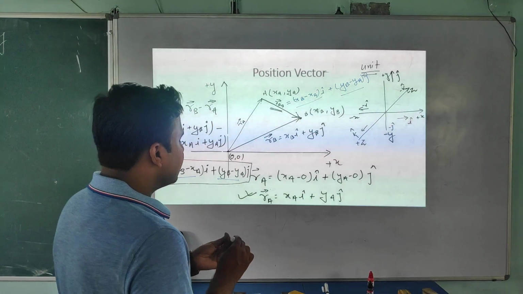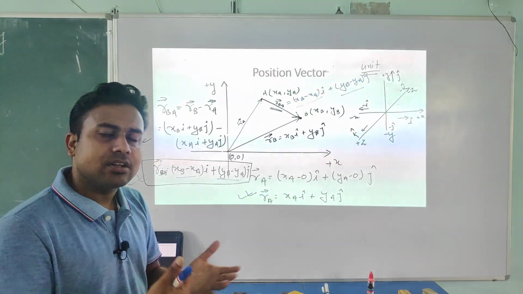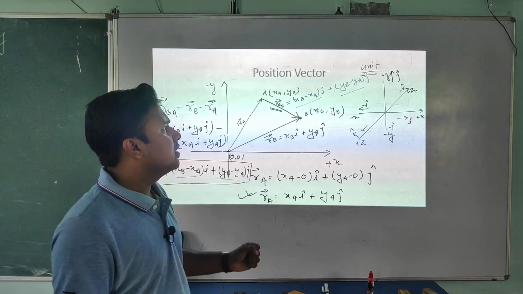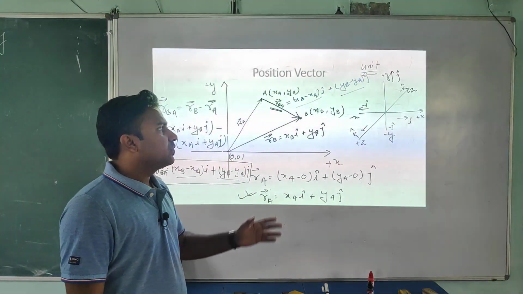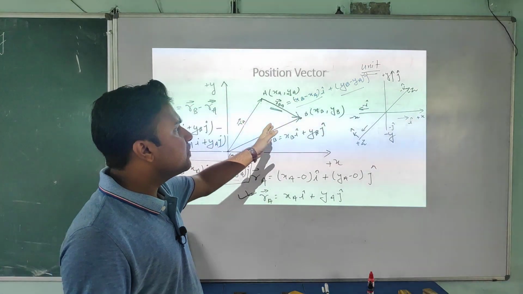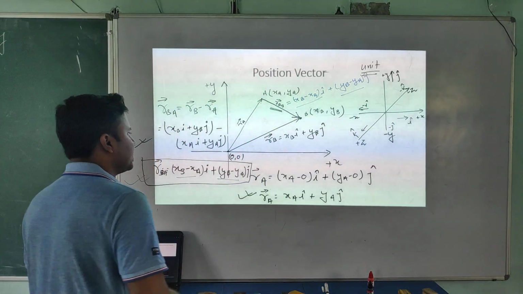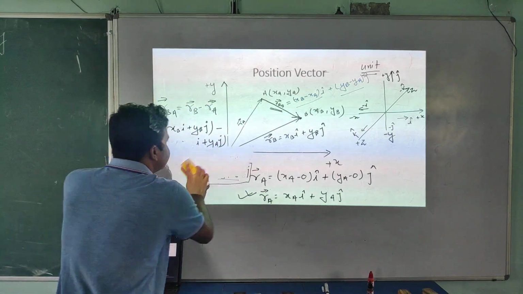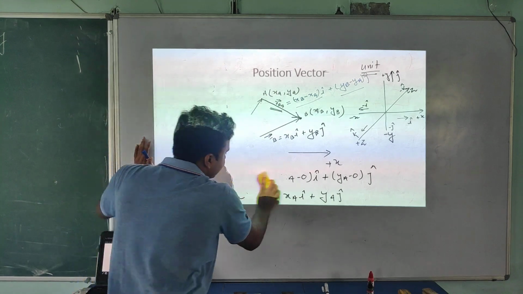Okay, what you have to do? You have to just subtract their coordinates along the x-axis, along the y-axis, along the z-axis. Now here I have taken it for x and y, just x and y. Now you can extend it for the 3D coordinate system also. Look at this, I am taking here the 3D coordinate system. You can pause the video, student, and note down.